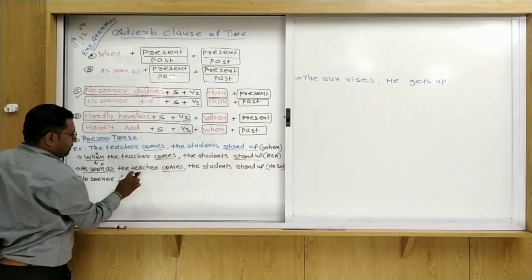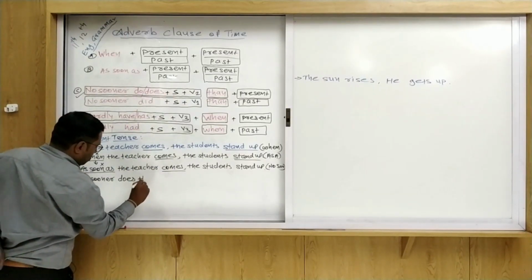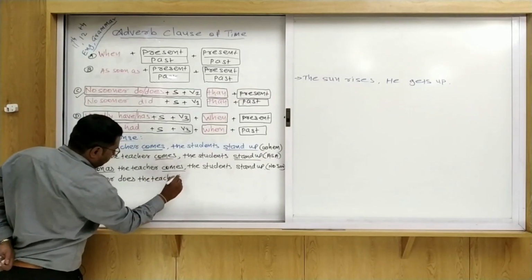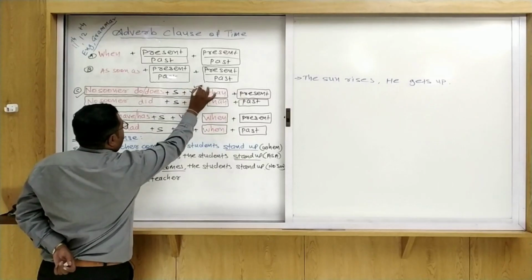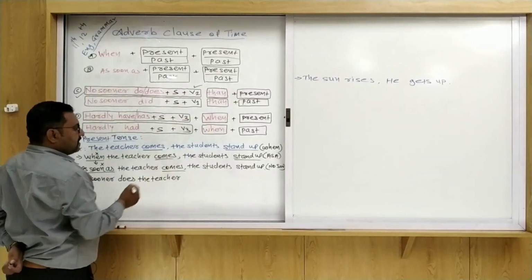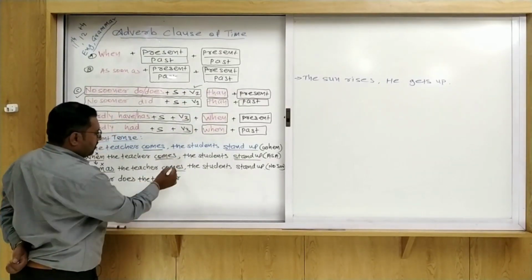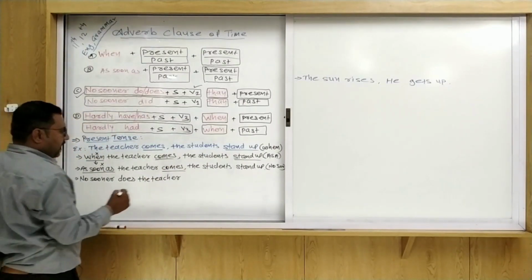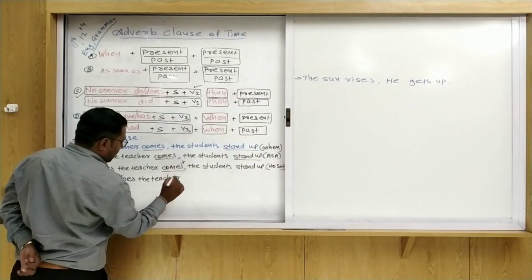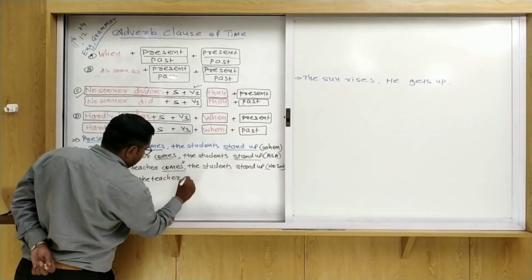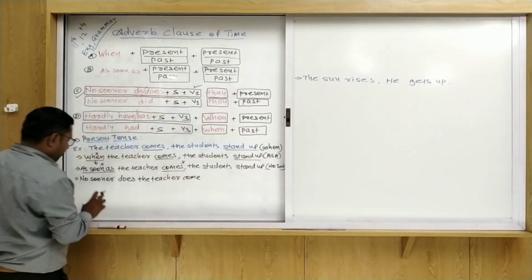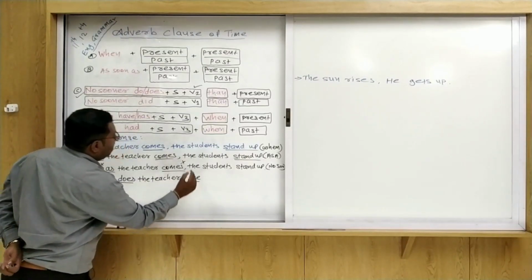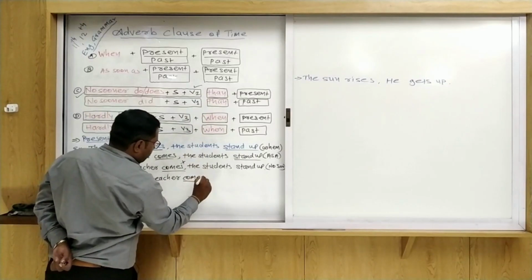After that, the subject. What is the subject here? The teacher. So no sooner does the teacher. What do we write here? V1. Here third person singular with verb S is given, so we have to remove S and write V1, that is come. So no sooner does the teacher come. Which conjunction is used here? Then.